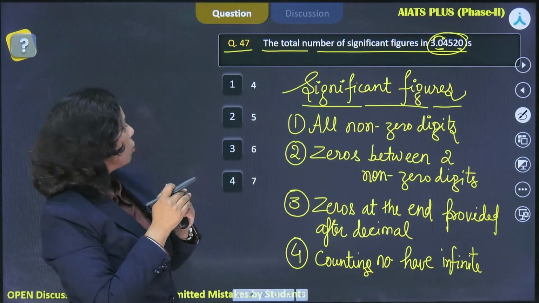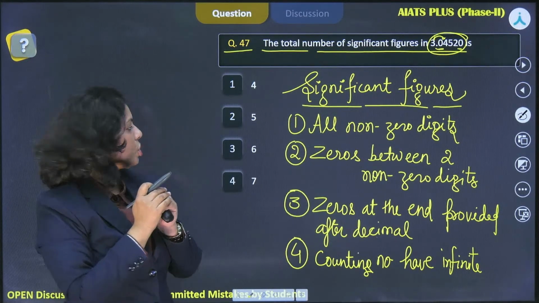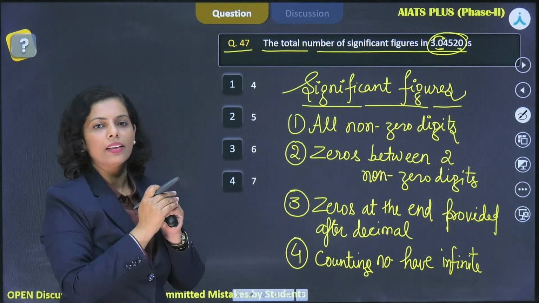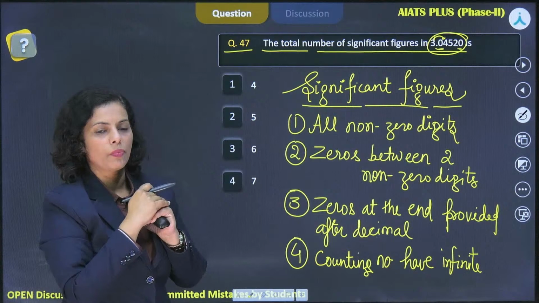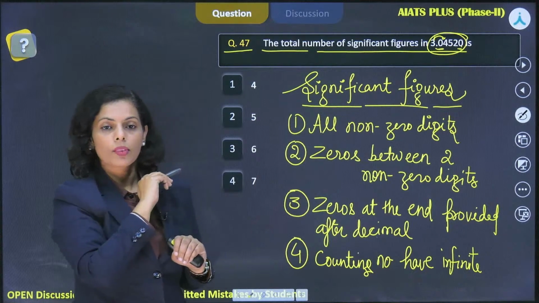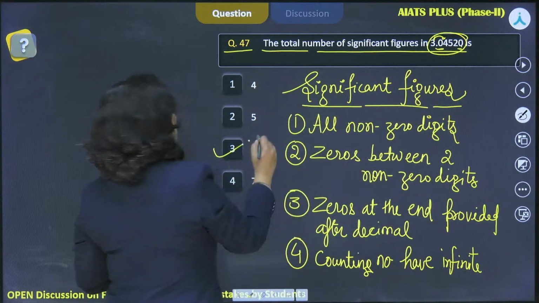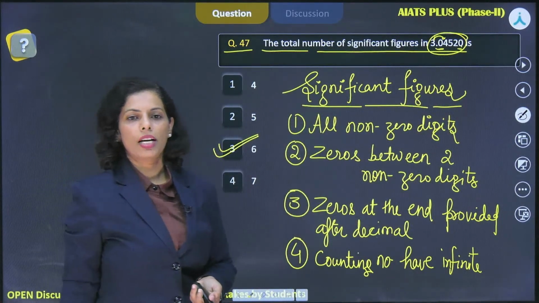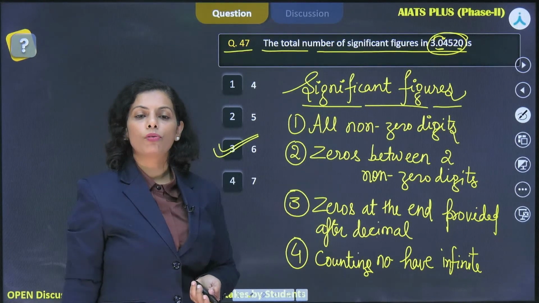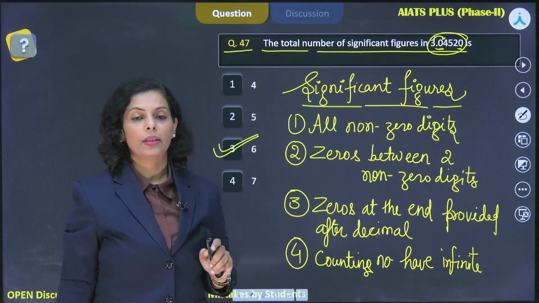Just count. Option 2 or 3? Just check. Sukanya is writing option 3. Hilal, Arsh, Sahin, I just ask you, just cross check once again. 0 would be significant if it is present after the decimal point, beta. Okay. So it should be 1, 2, 3, 4, 5, 6. Third option is correct, bache. Third option. Asim? Yes. MS said 5. Not 5, beta. You have to check once again. That last 0 is after the decimal point, right?